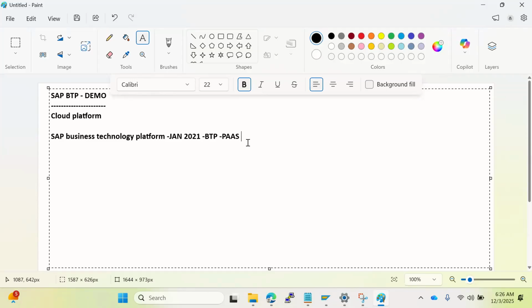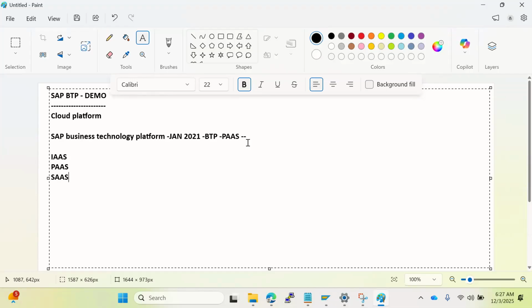Normally in cloud terminology we have three services, I hope everybody knows: IaaS, PaaS, and SaaS, which means infrastructure as a service, platform as a service, and software as a service.